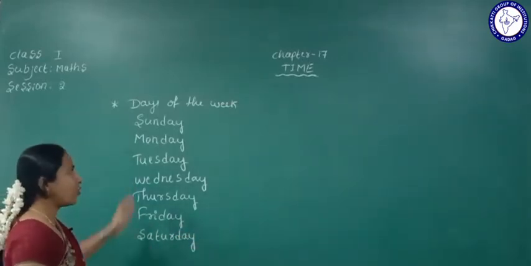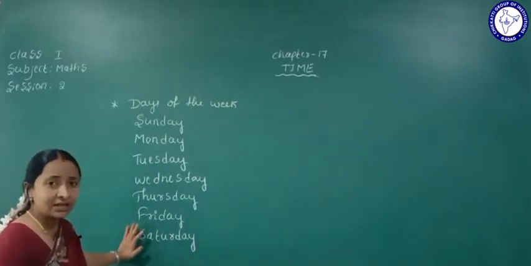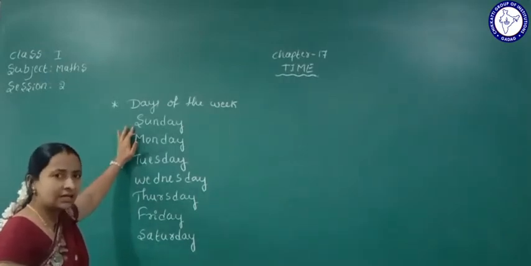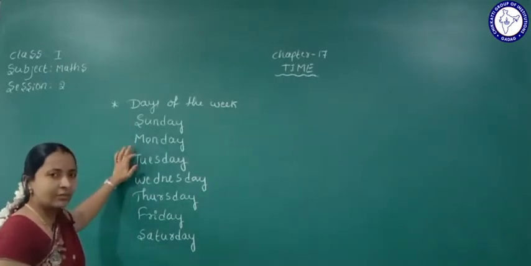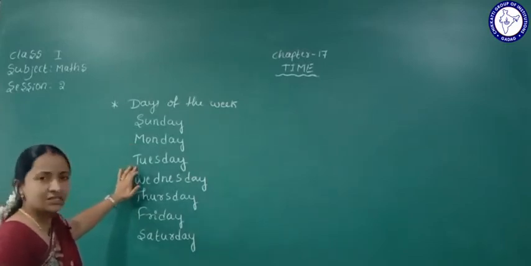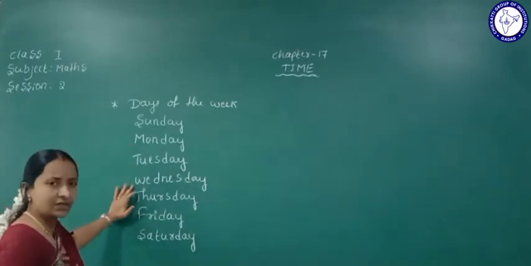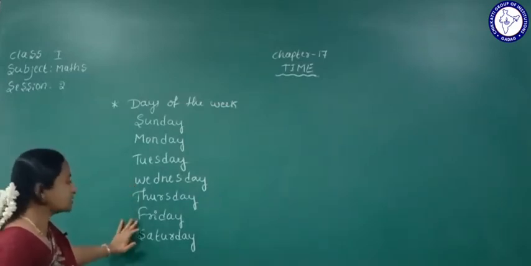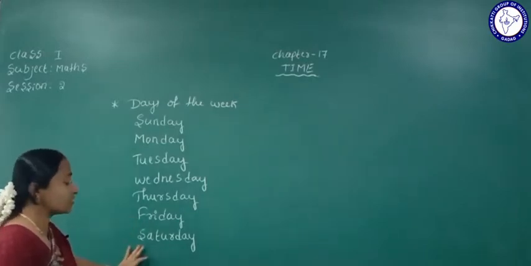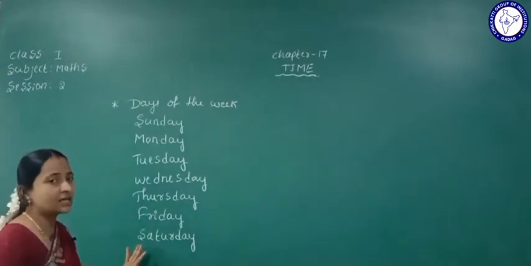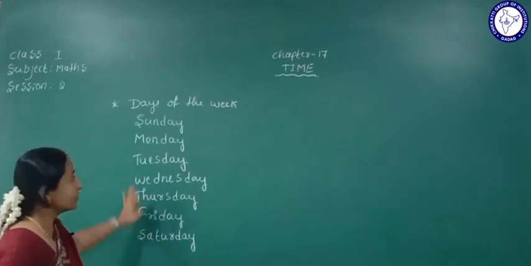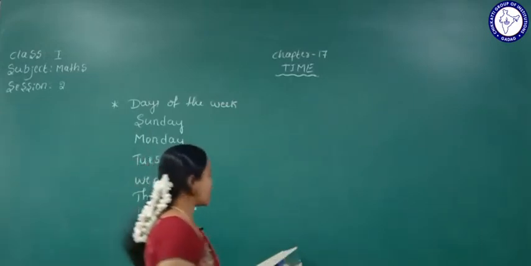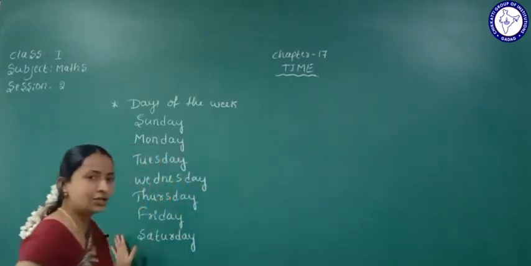Okay, so in a week how many days are there? In a week there are 7 days. The first day of the week is Sunday, second day is Monday, third day is Tuesday, fourth day is Wednesday, fifth day is Thursday, sixth day is Friday, seventh day is Saturday. Saturday is the end of the week. First day, last day. Understood this one? Okay. So these all are the days of the week. Already you know these all.